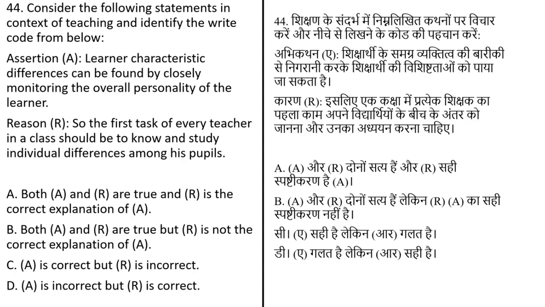Both the A and R are true but R is not a correct explanation of the A. A is correct but R is incorrect. A is incorrect but R is correct. The correct answer of this question is option number A. Both A and R are correct and R is the correct explanation of the A.